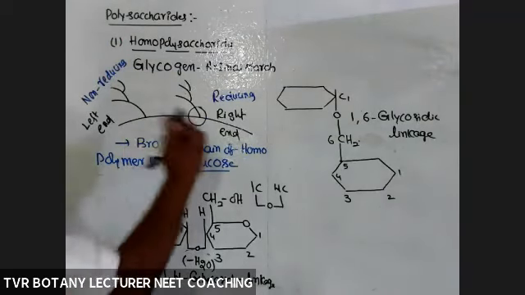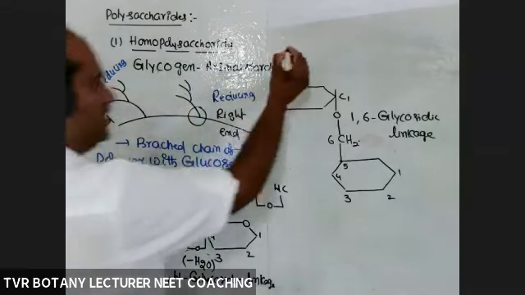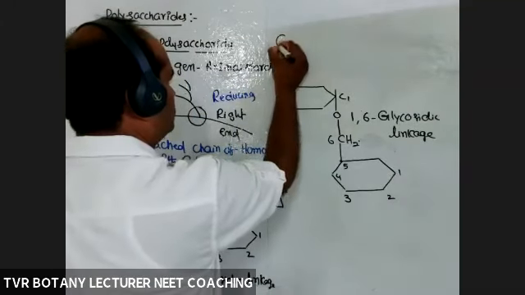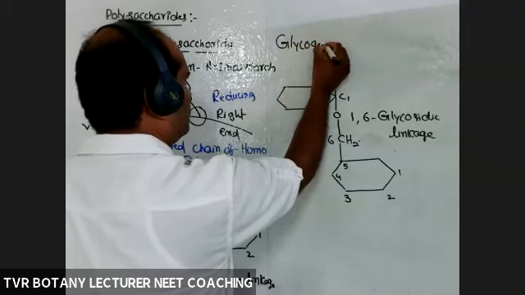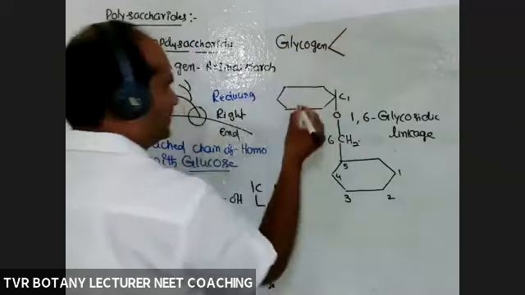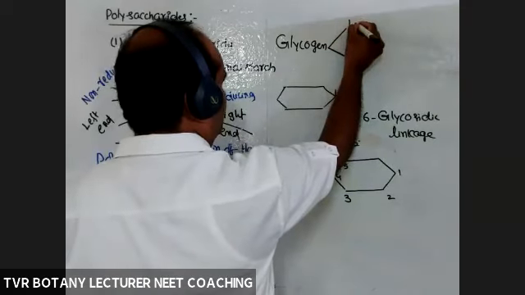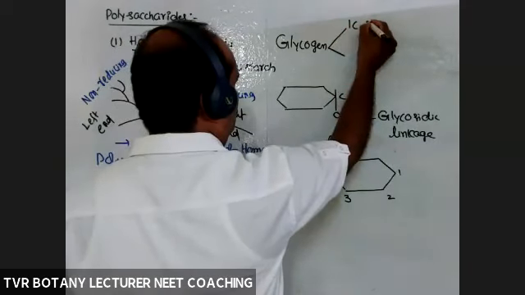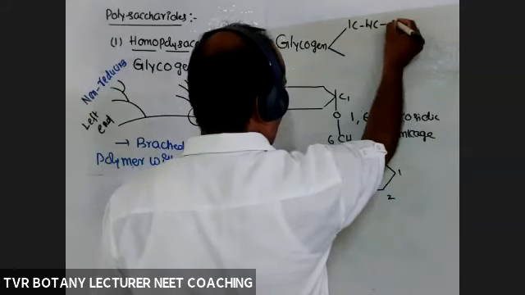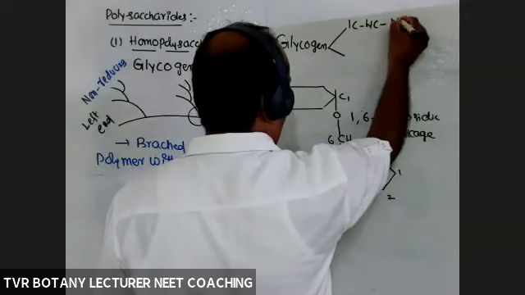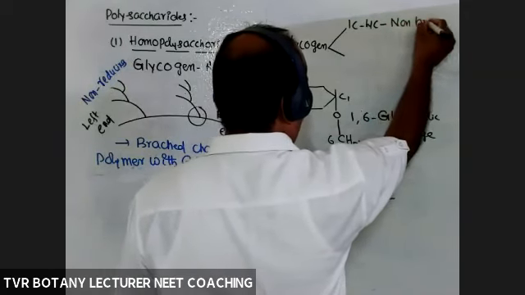So in glycogen, what about the linkage? Remember this statement: in glycogen, two types of linkages are present. One is the 1,4 linkage in the straight, non-branched region, the areas without branching.